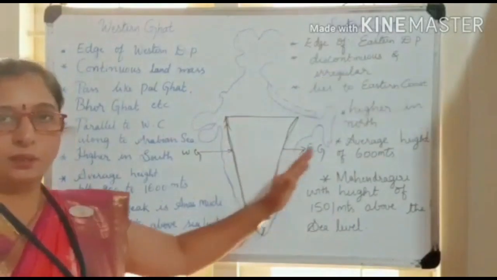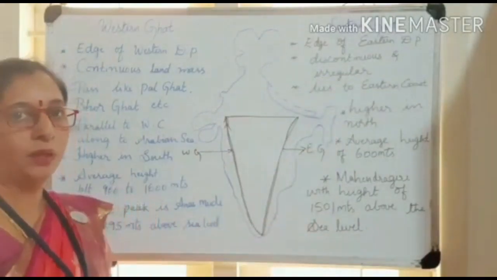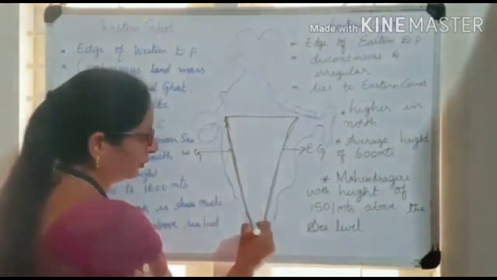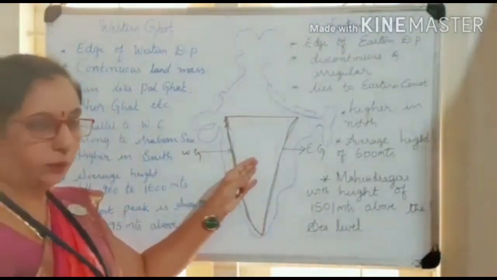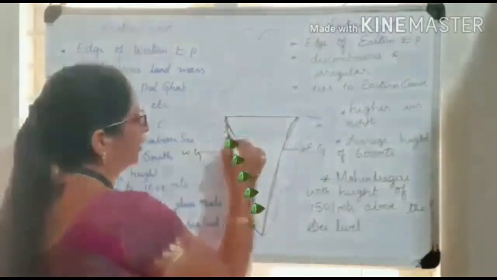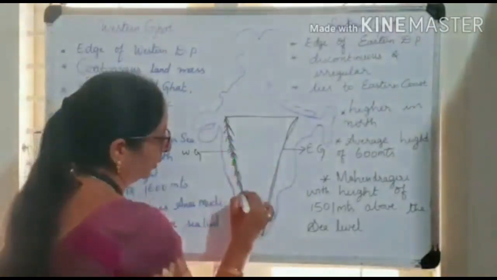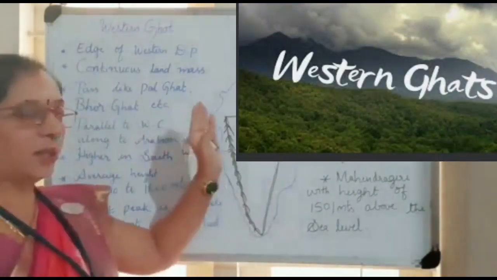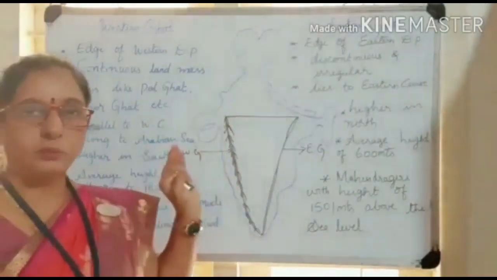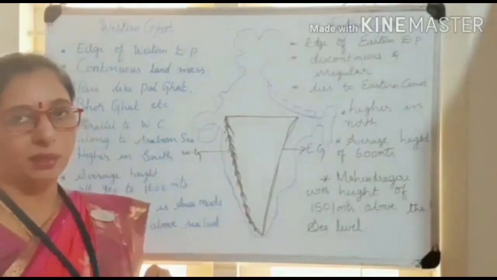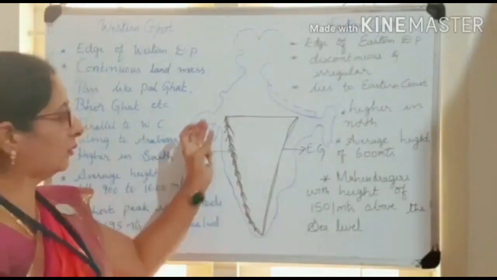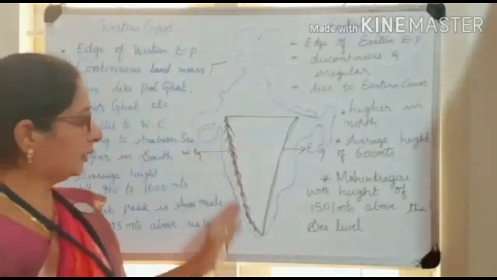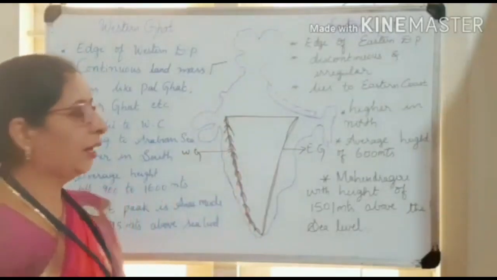Let us understand first about the Western Ghats, then we will learn about the Eastern Ghats. Okay, children? The Western Ghats are the edges present on the west side of the Deccan Plateau, and it is a continuous Ghat section. It is a very continuous Ghat section, children. Ghat means elevated. I said that the Deccan Plateau is elevated and made up of tableland. That is called a plateau. Then the edge will definitely be elevated. Yes. That elevated area is called a Ghat.